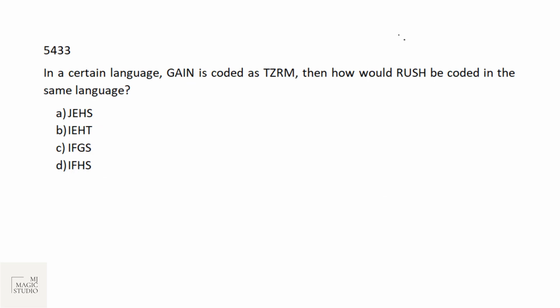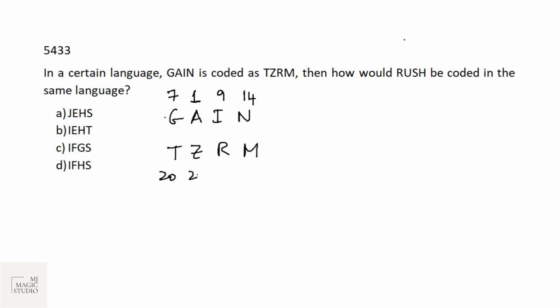Again, we have seen 2 to 3 questions were asked from this certain code language, coding decoding. GAIN is coded as TZRM. So G is 7, A is 1, I is 9, and N we know is the 14th alphabet in the English alphabet of 26 count.